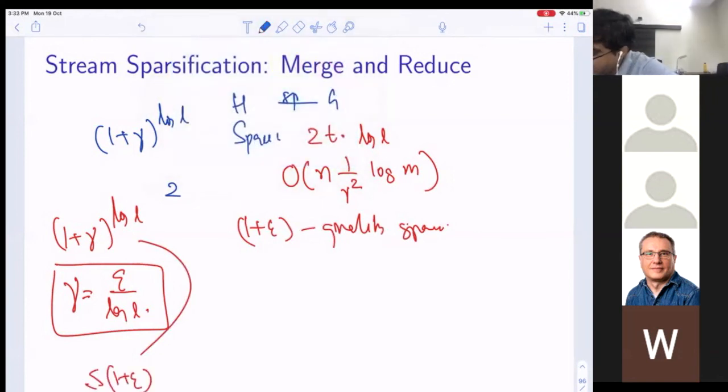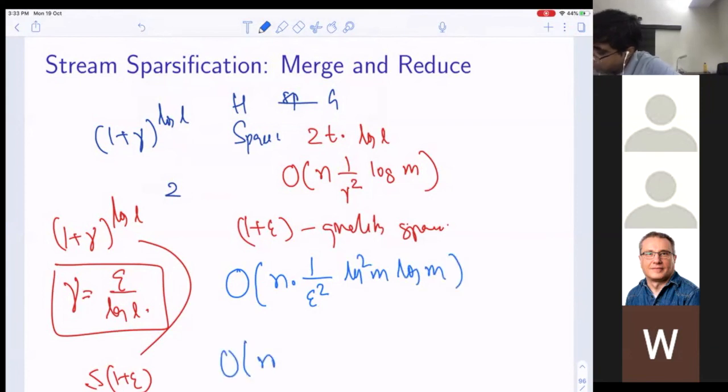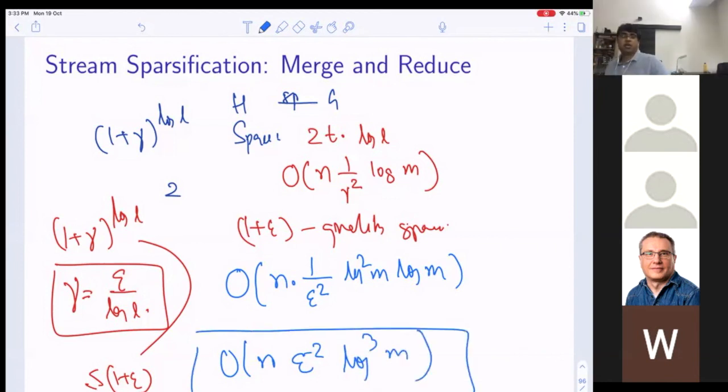But now how much space did I take? n times 1 over epsilon squared, log squared m, into log m, which is order n over epsilon squared times log cubed m. So using a static sparsifier, I have been able to get a sparsifier in the streaming setting with n poly log m space, and of course there is a dependence on epsilon, which is accuracy.